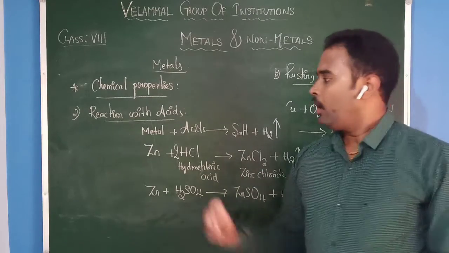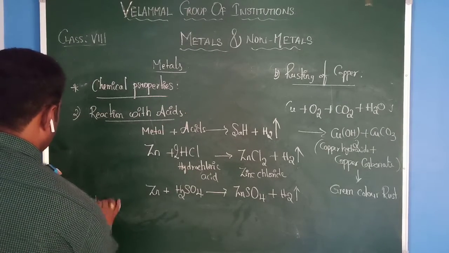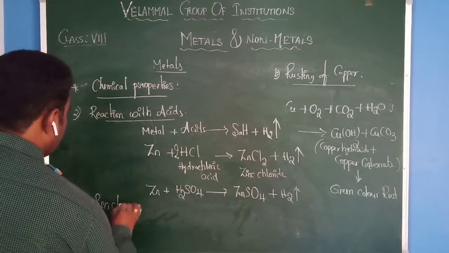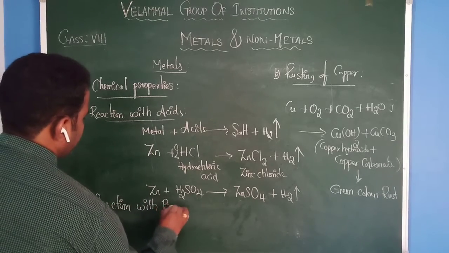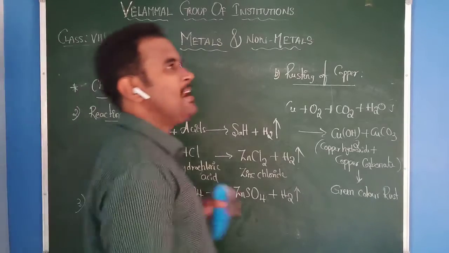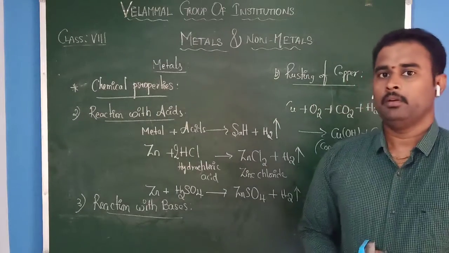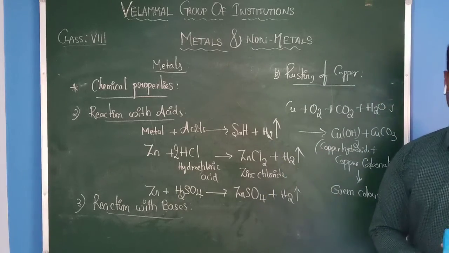Now, how do they react with bases? Reaction with bases. Usually, metals react with bases and they will also produce hydrogen gas.